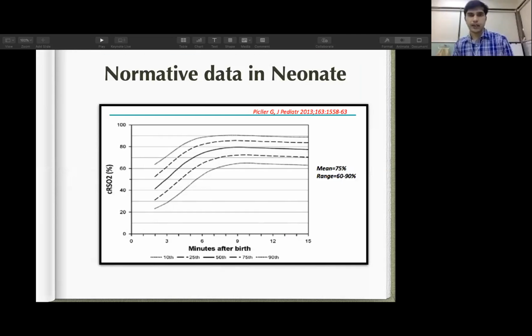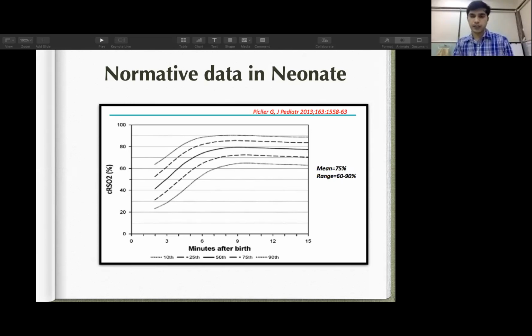Few data have been published that give an idea about what can be the normal tissue oxygenation for the neonatal group of babies. Like what can be the normal cerebral oxygenation status immediately after birth. The mean will be 75%.